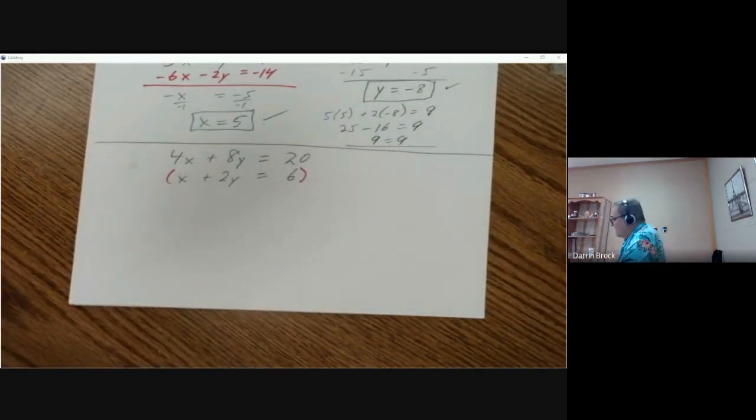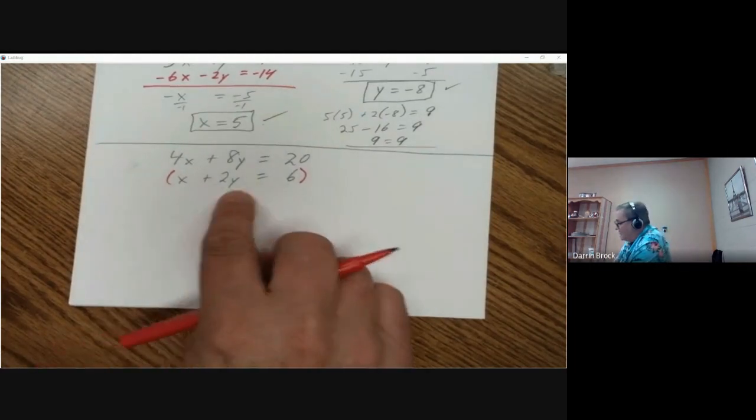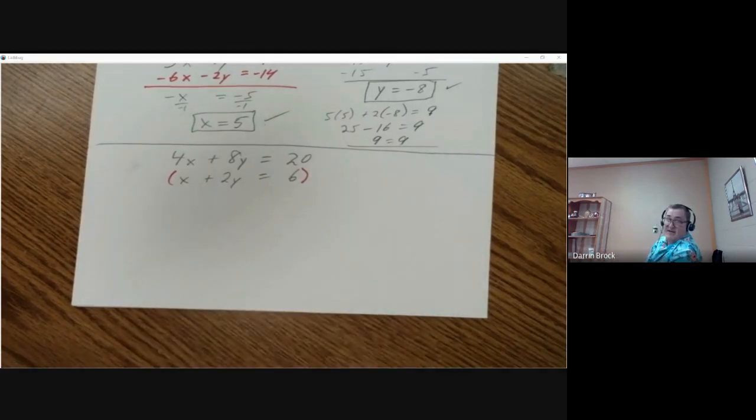You can add to make one equation, but you still can't solve it if you don't eliminate an x or a y. 5x plus 10y equals 26, we still don't know how to find an x or y. We're trying to figure out how to solve and find what x and y are, because there still could be a whole lot of different x's and y's.